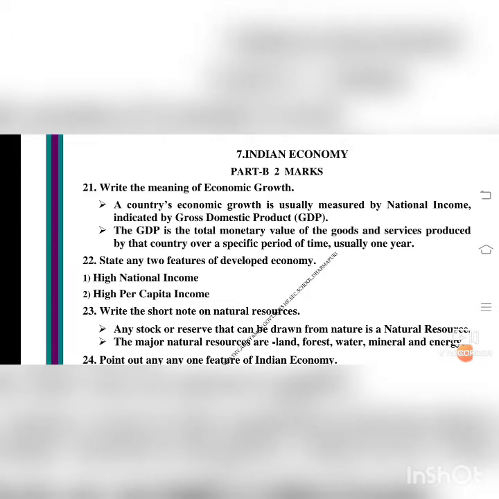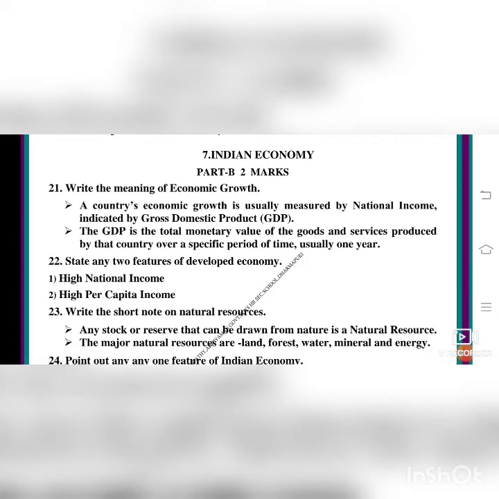A country's economic growth is usually measured by national income indicated by gross domestic product, that is GDP. The GDP is the total monetary value, the money value, of the goods and services produced by the country over a specific period of time, usually 1 year. That is called GDP, isn't it?